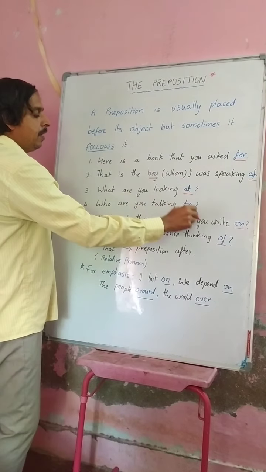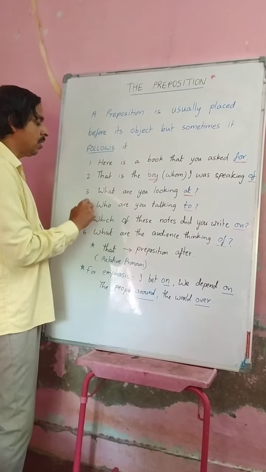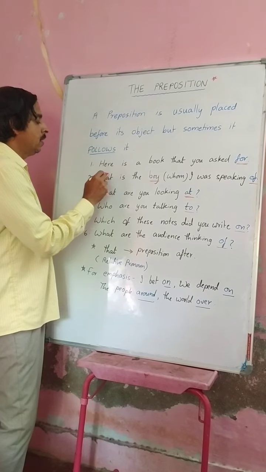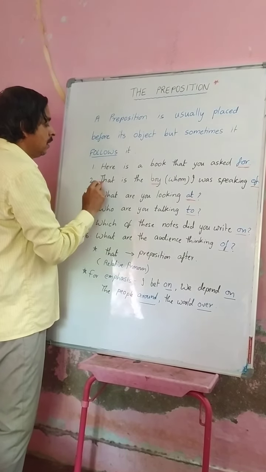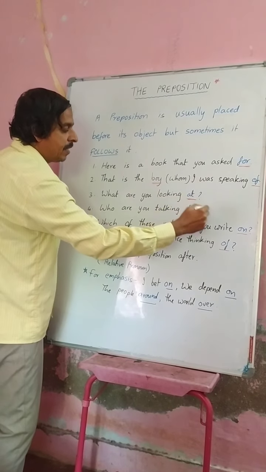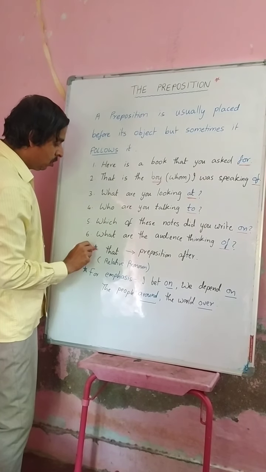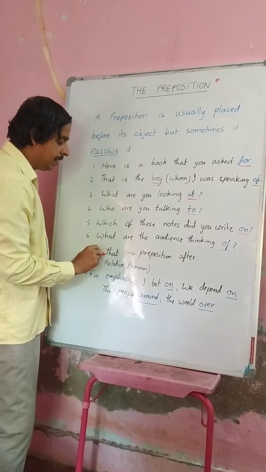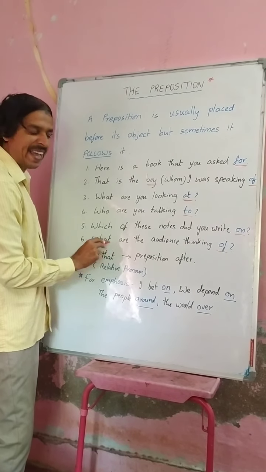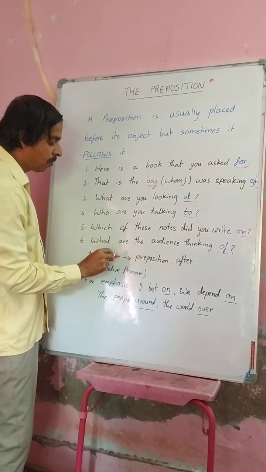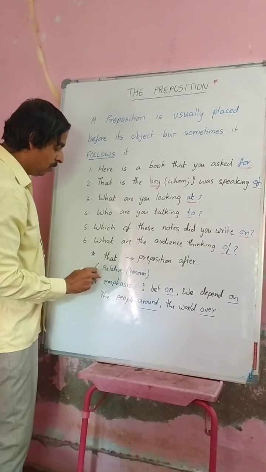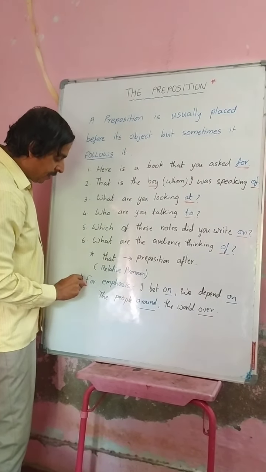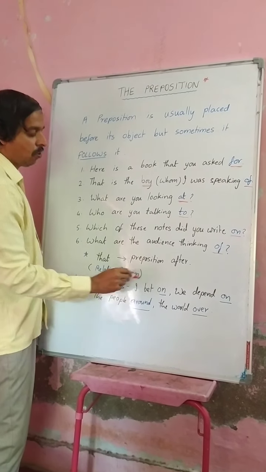So this way, most of the time with WH questions, and sometimes for the sake of emphasis, we write the preposition at the end after the object. Next, one more rule here: whenever we use the relative pronoun that, the preposition will always be after it. The explanation here is given for emphasis also.